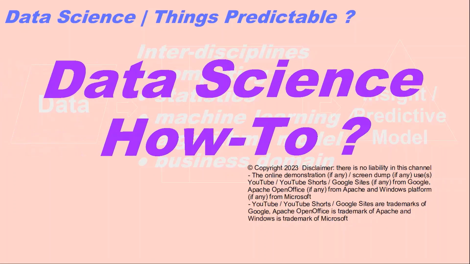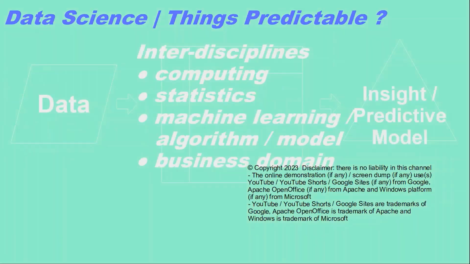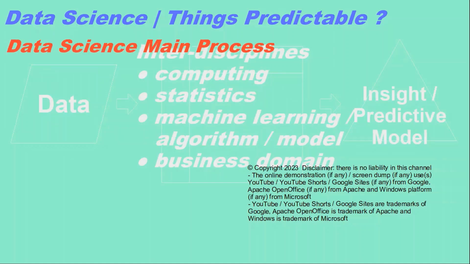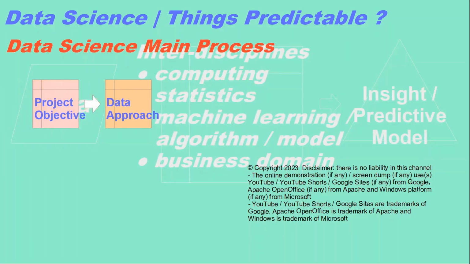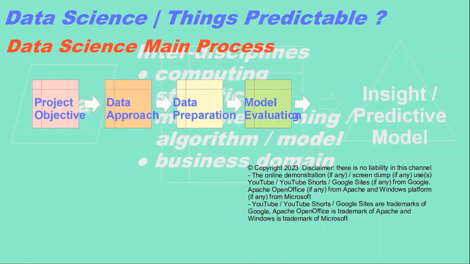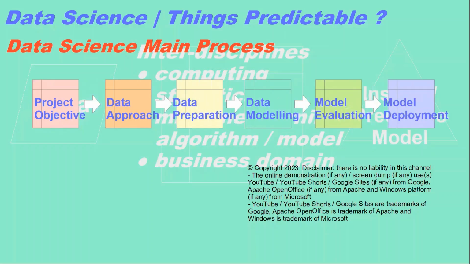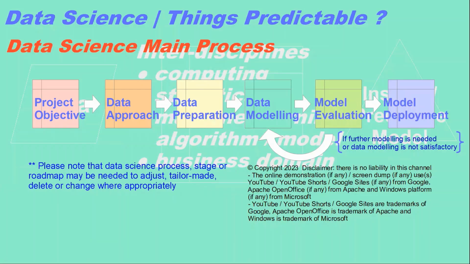Data science how-to. Data science main process may include project objective, data approach, data preparation, data modeling, model evaluation, model deployment. If further modeling is needed or data modeling is not satisfactory after the process of model evaluation, it may need to go back to the process of data modeling. Please note that the data science process, stage, or roadmap may need to be adjusted, tailor-made, deleted or changed where appropriate.